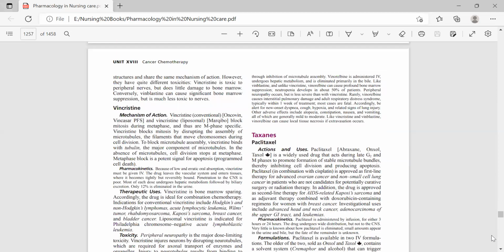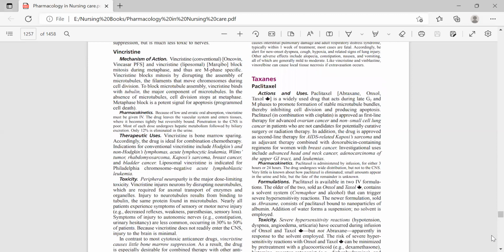Come towards the vincristine mechanism of action. Vincristine is also famous by its brand name, Oncovin. And liposomal vincristine is also known as Marqibo, but the conventional form is majorly used and most famous among the anti-tumor agents. The mechanism of action represents how the cell activity is demolished during cell division, and as the name indicates, they are mitotic spindle inhibitors, or mitotic inhibitors.